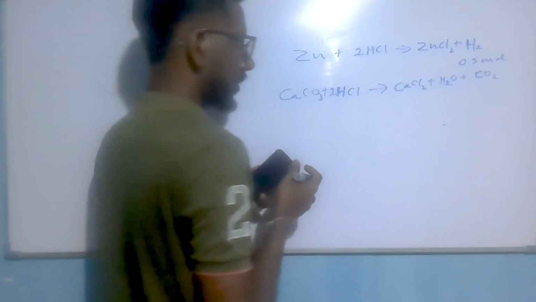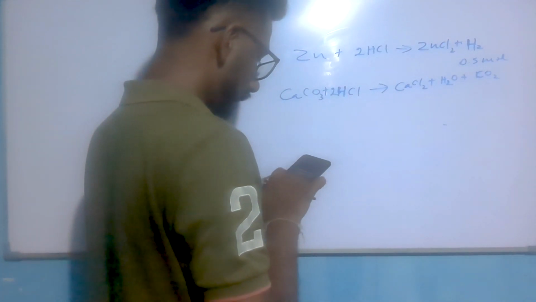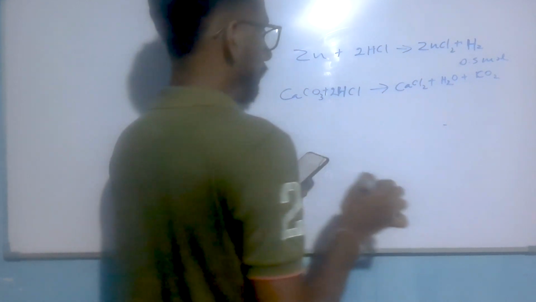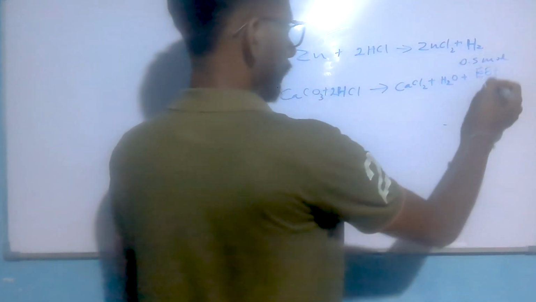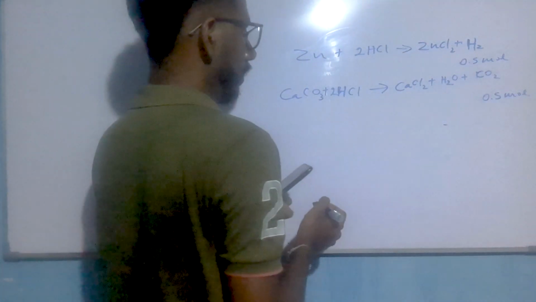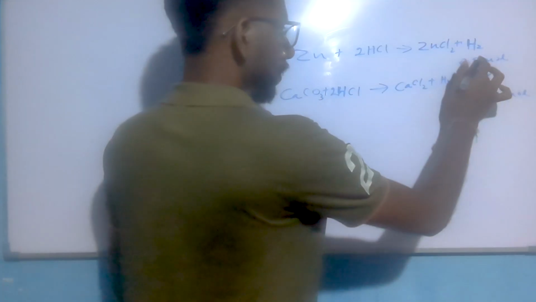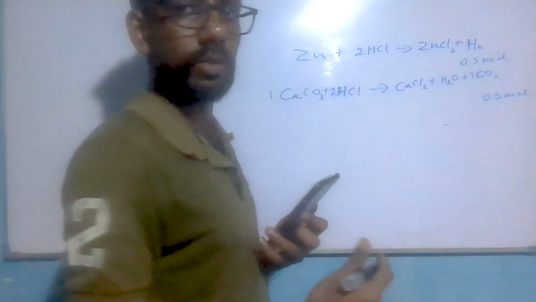Here is the balanced equation. Now we know here 0.5. It means here also 0.5 mol. We know here no value means 1. If here 1, CaCO3 also has 1.